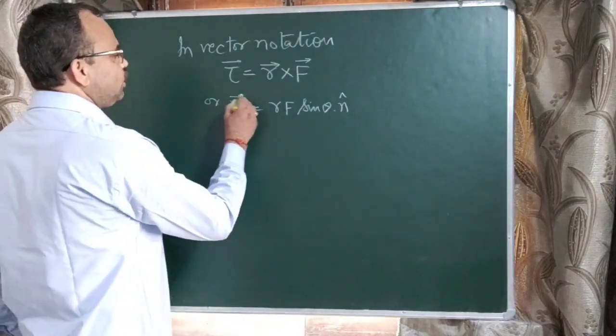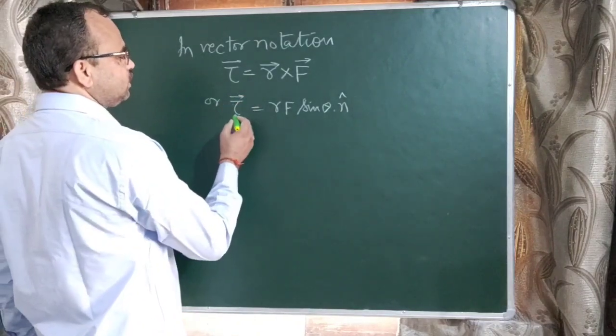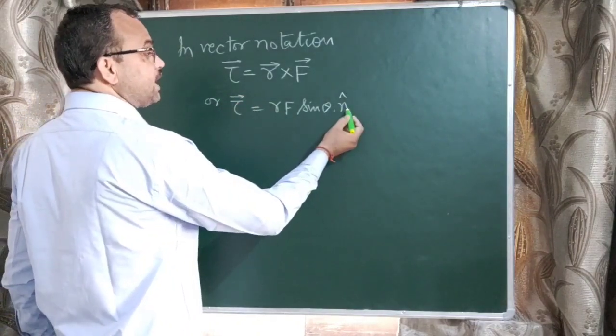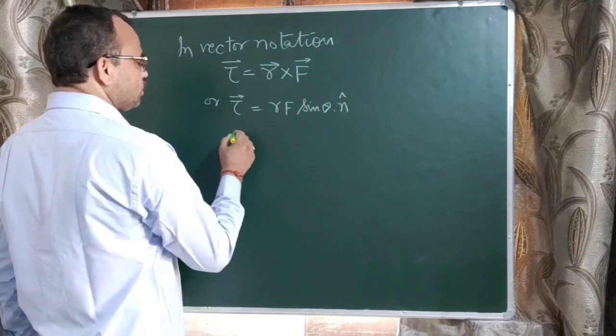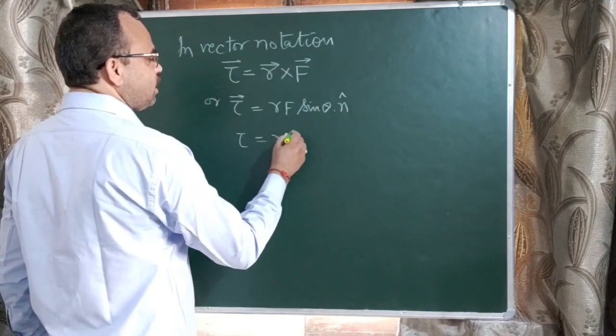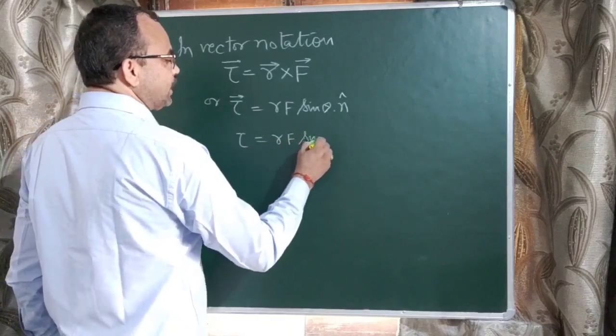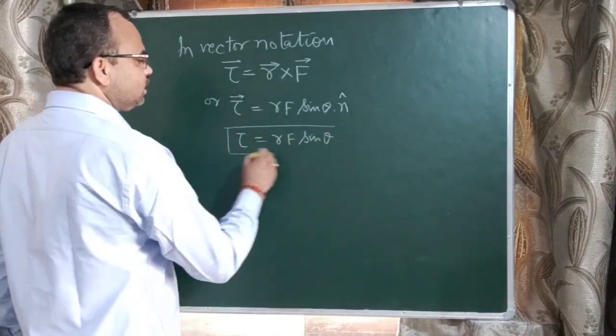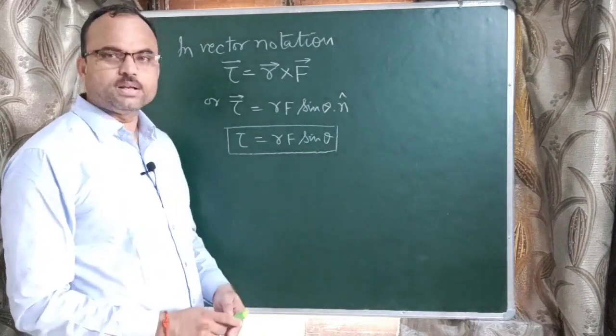If we denote tau vector, then we have to write it with direction, means n cap. If we denote only the magnitude, then we can write r into F into sin theta. Here theta is the angle between F and r.